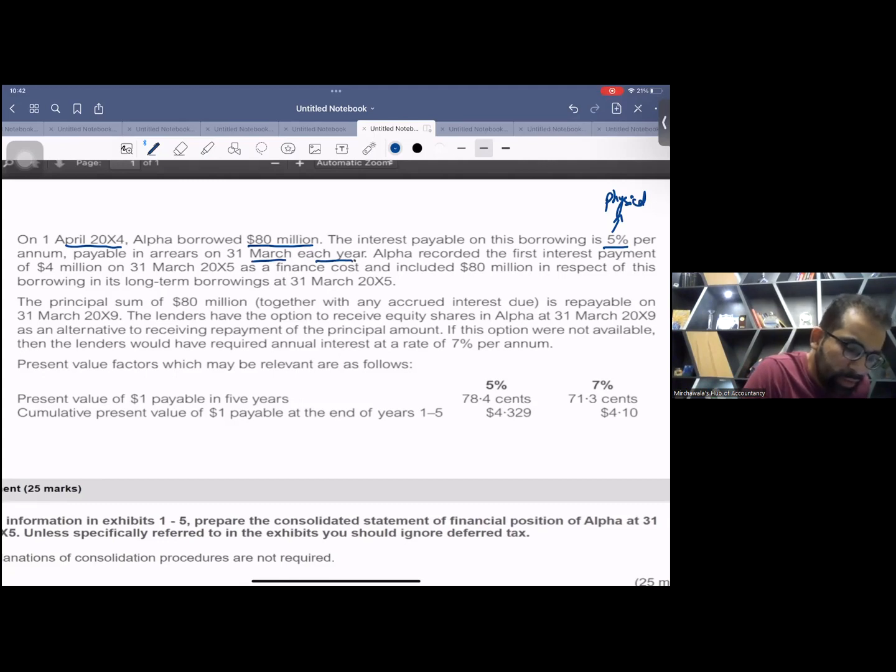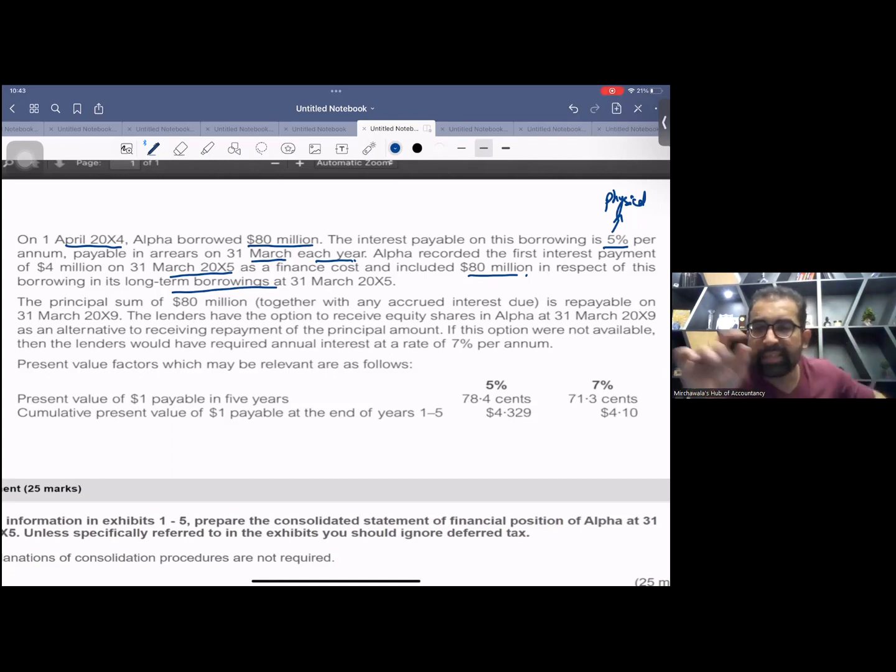Alpha recorded the first interest payment of 4 million on 31st March X5. They have paid the first physical interest, no issue. Yes, it is normal as a finance cost, and included 80 million in respect of this borrowing as a long-term borrowing.